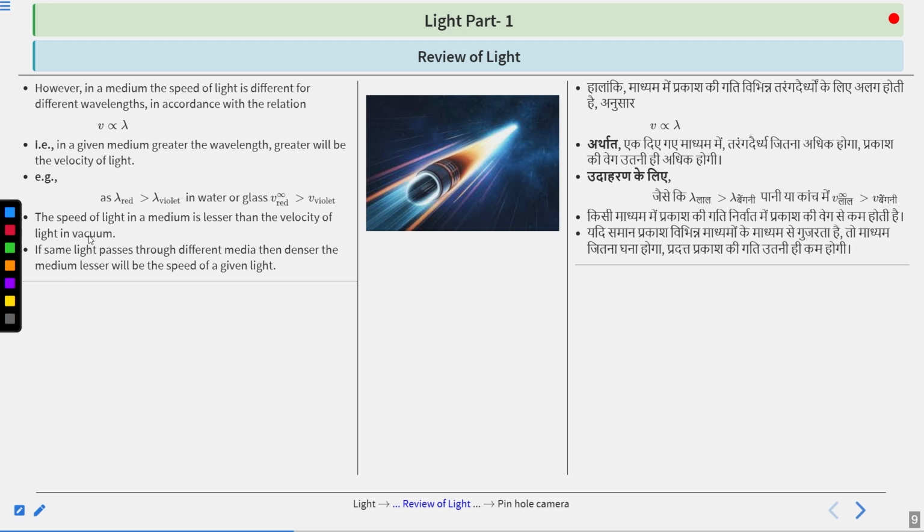Then when it enters air, the velocity becomes lesser. Then when it enters water, the velocity becomes even lesser. When it enters glass, the velocity will be at the lowest in comparison with all these four stages: vacuum, air, water, and glass. And why is it happening?